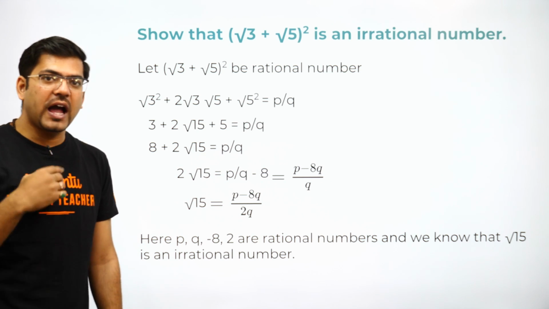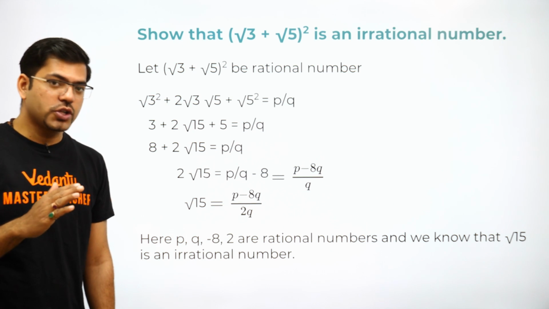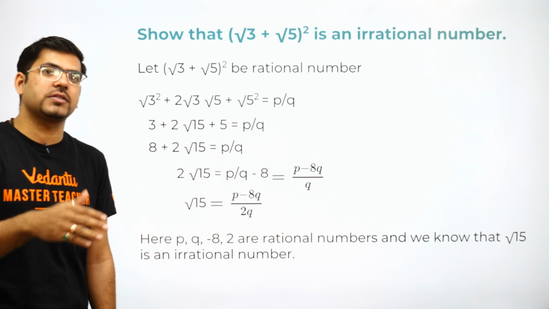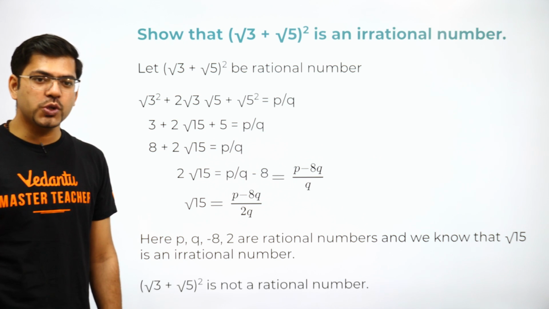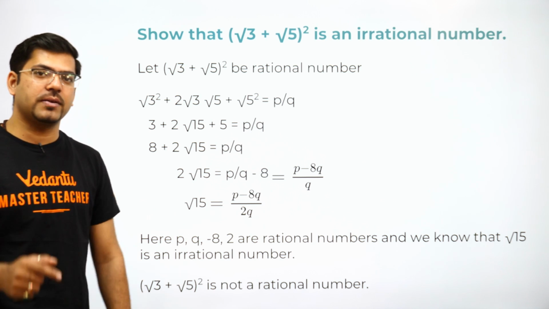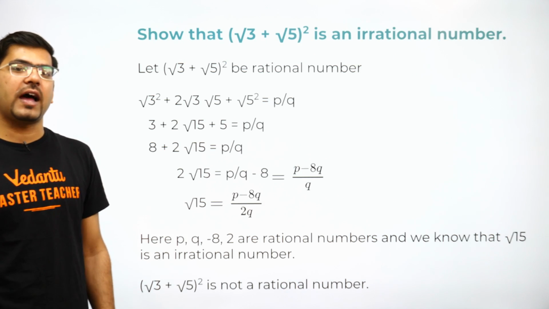And let me tell you, I am telling this answer keeping in mind a 4-marker question. So this is a complete solution for a 4-marker question. You will get 100% marks. I am guaranteeing you. Being a teacher, I can say that. Okay. So you will write root 3 plus root 5 is not a rational number. Our assumption was wrong, and hence root 3 plus root 5 is an irrational number.